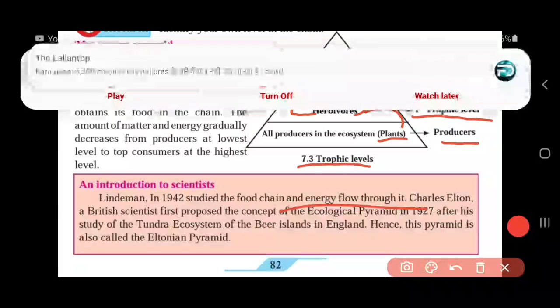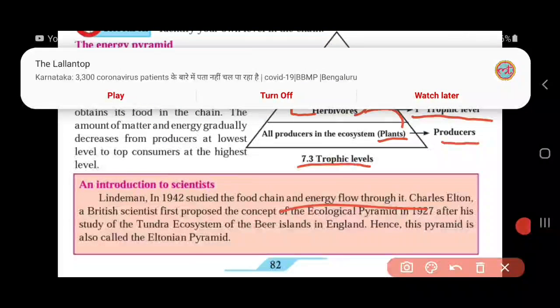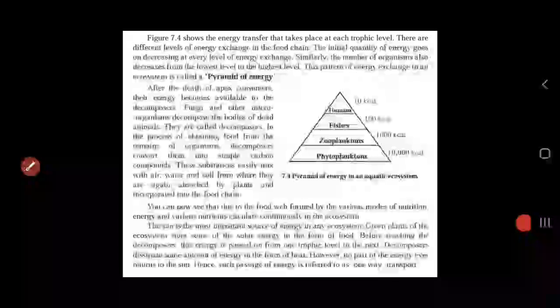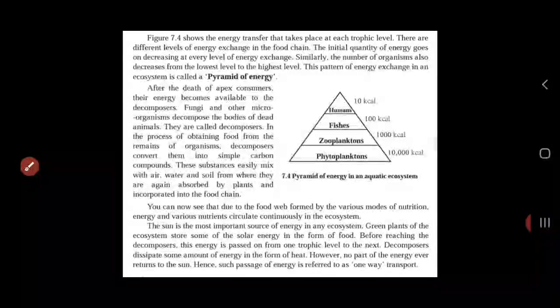Now if you see the next one, figure 7.4 shows energy transfer that takes place at each trophic level. There are different levels of energy exchange which take place in the food chain.